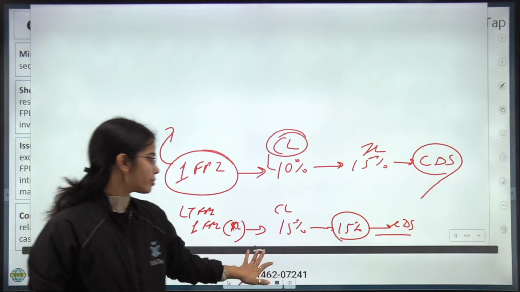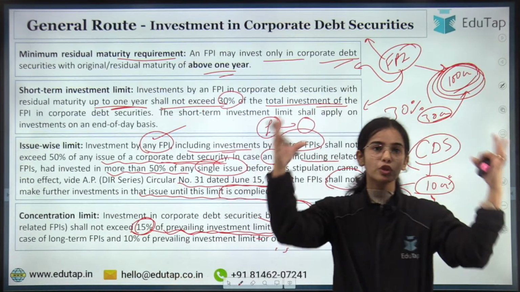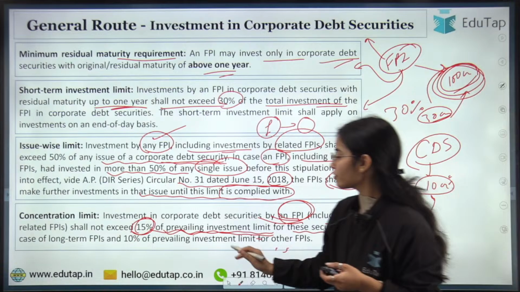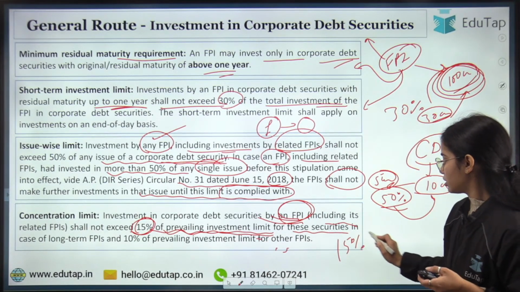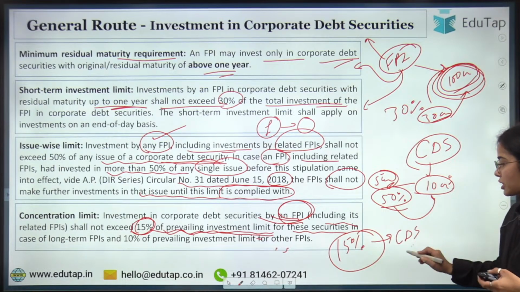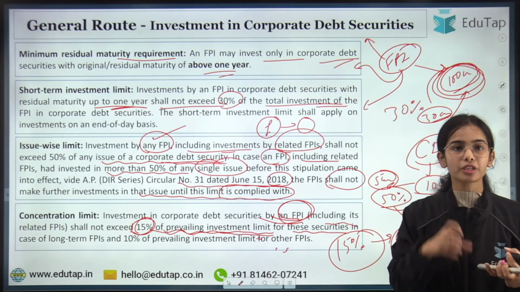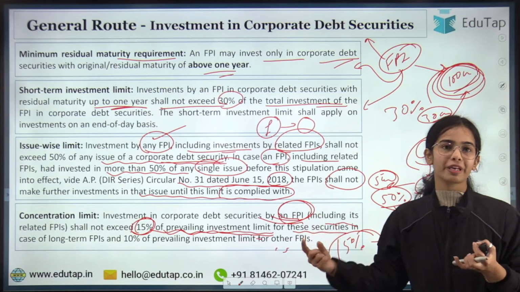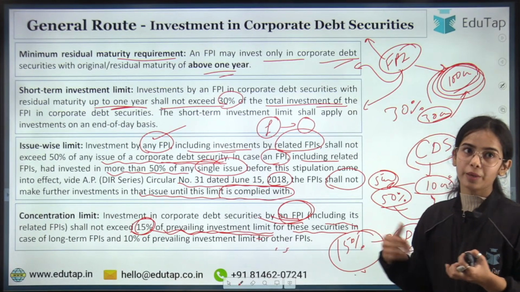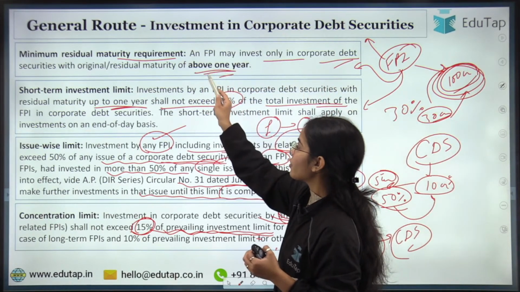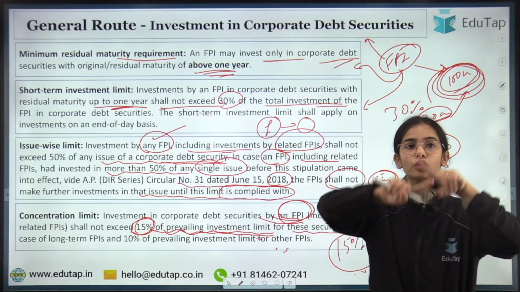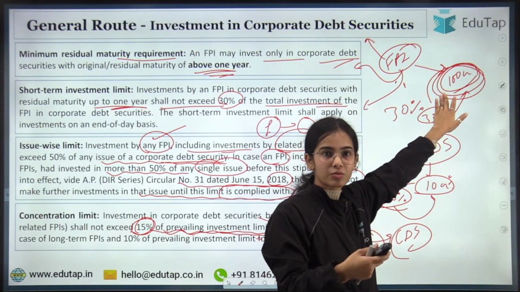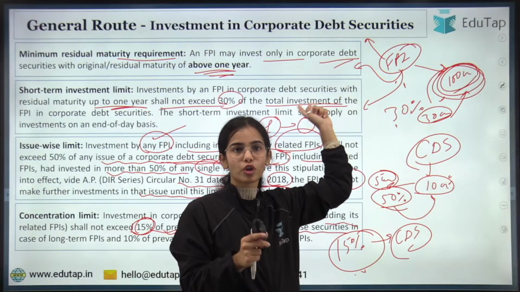Okay. So the concentration limit, I have shown you that in the total of the corporate debt security, the limit for the foreign portfolio investors is only 15%, and out of this a single FPI can only hold 15% of the 15%. Okay, so minimum residual maturity should be above 1 year. Short term investment can happen, but out of the total foreign portfolio investment, if foreign portfolio investors are doing 100 crores of the investment, only 30% can go for the short term investment.